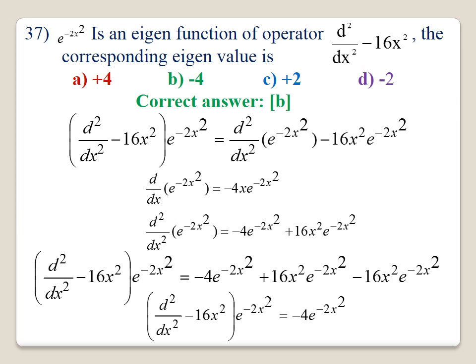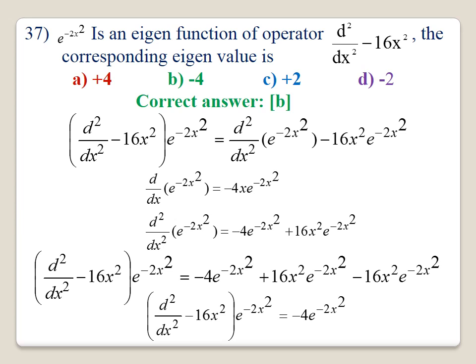First you differentiate, d by dx of e power of minus 2x square, the wave function. That will be equal to minus 4x into e power of minus 2x square. Once again you differentiate, d square by dx square, and here you have two functions.